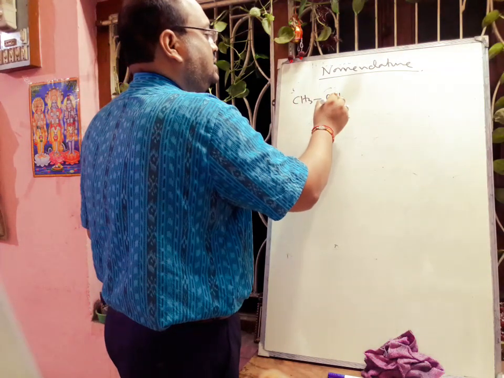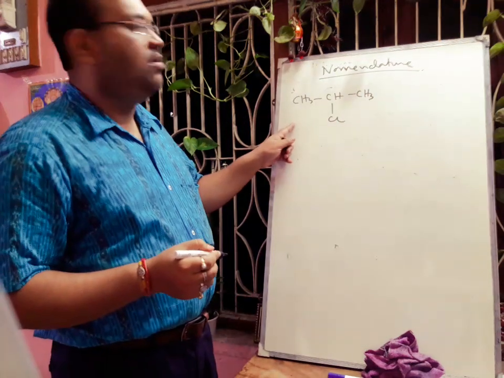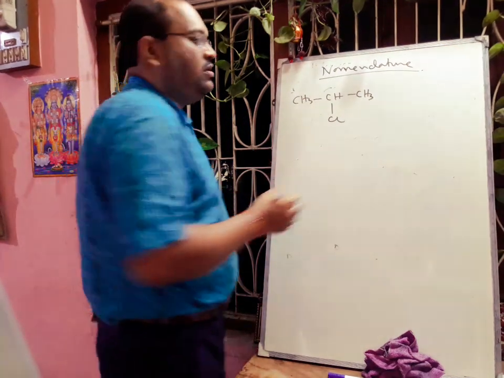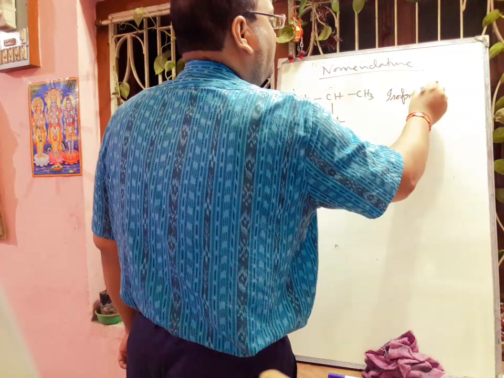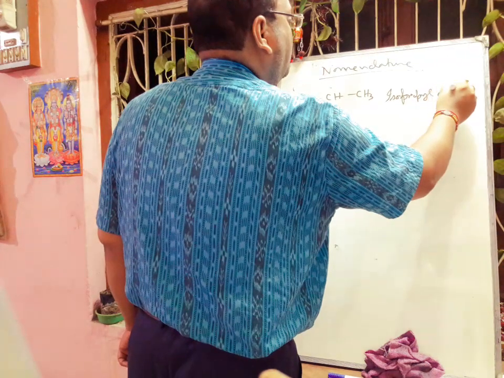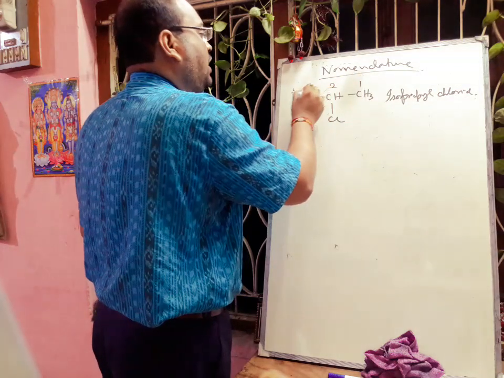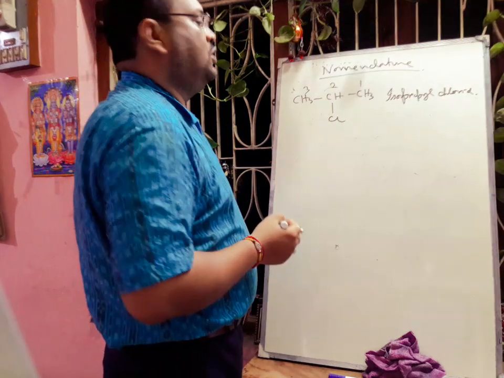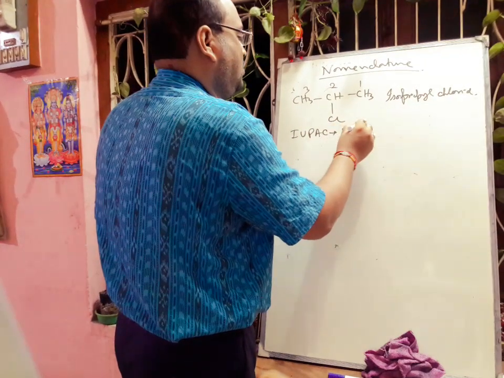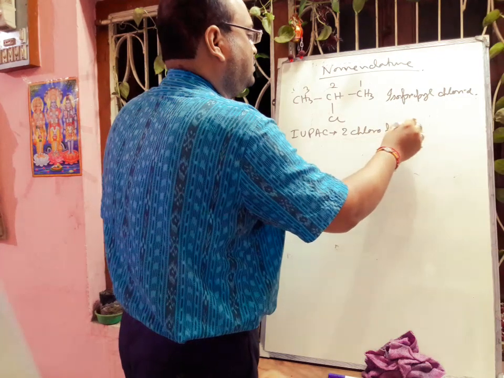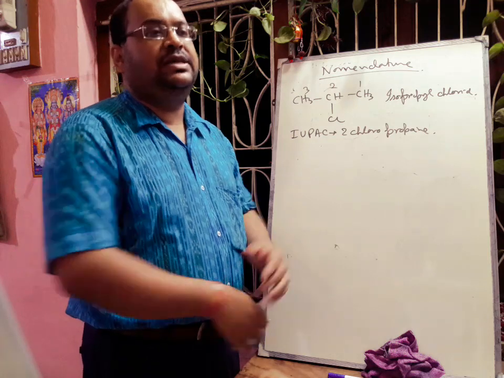CH3 CHCl CH3. The common name of this compound is called isopropyl chloride. But if we think about the IUPAC name, it will be 1, 2, 3, that is 2-chloropropane. In class 11, we have discussed in detail about the IUPAC nomenclature.